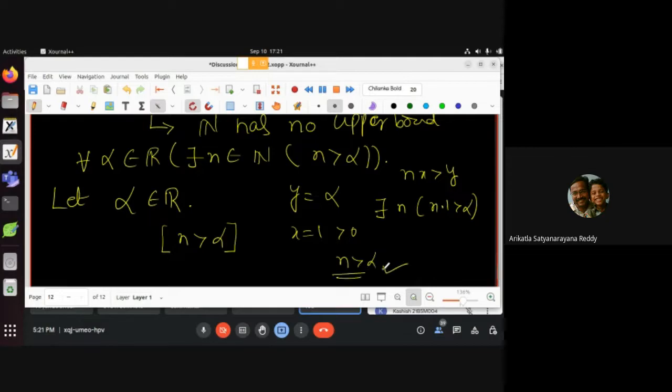So AP1, AP2 यूज करके AP1 बहुत आसानी है. Take y equal to alpha, x equal to 1, ये हो चुका है. So for alpha के लिए there is an n. So that direct proof. So is it all of you are clear? If you are clear, can you raise your hand please now? The proof AP2 implies AP1.